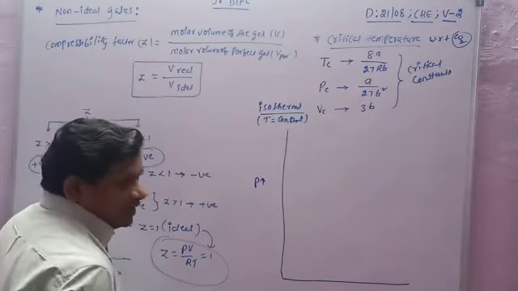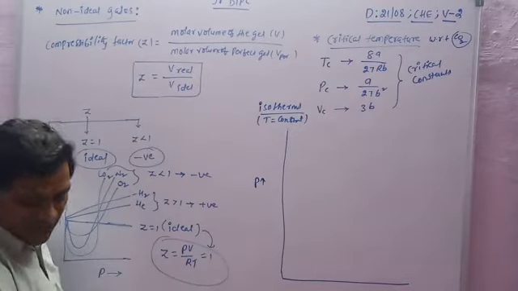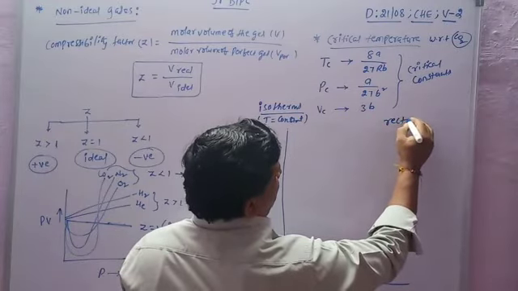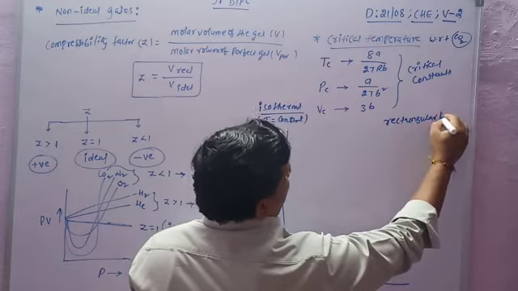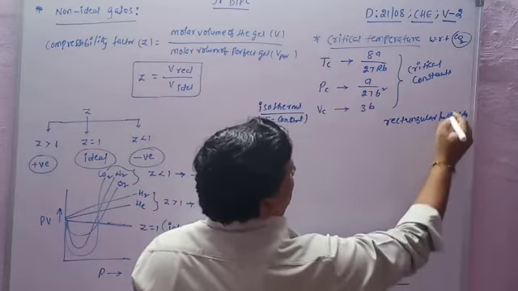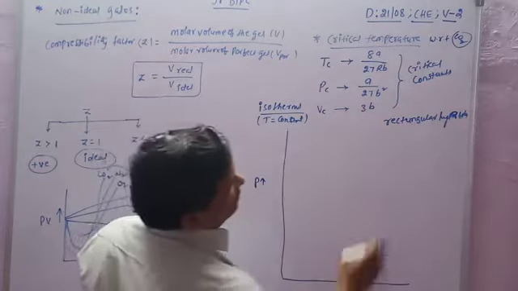Okay, listen carefully. So now it is the rectangular hyperbola. What is a rectangular hyperbola? It is a rectangular hyperbola.